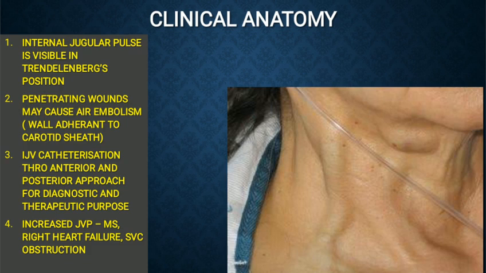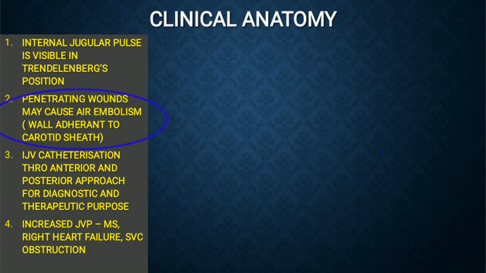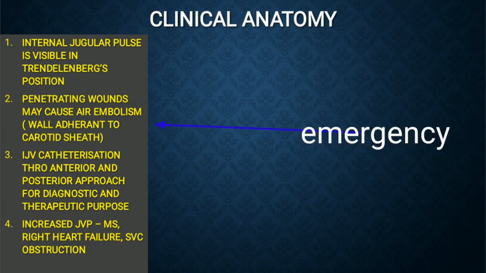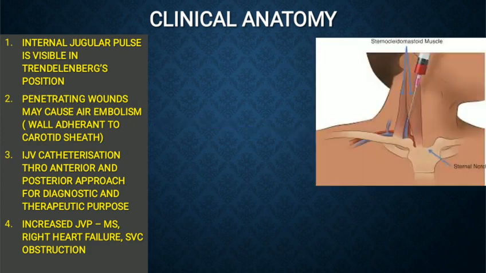The wall of the vessel is adherent to the carotid sheath. Hence, any penetrating wound causing its laceration may cause air embolism, which states an emergency situation. Internal jugular vein catheterization can be done in two ways.